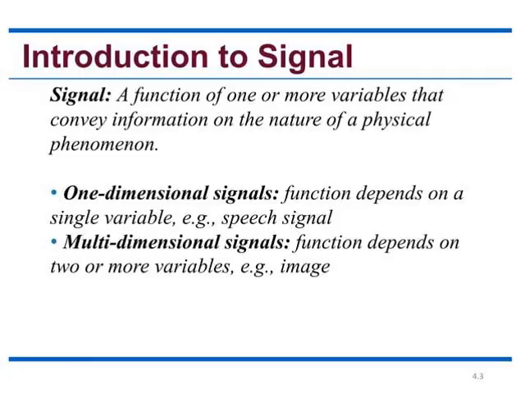When a signal is one dimensional, it is dependent on only one variable, that is time. For example, a speech signal. When it is multidimensional in nature, it depends on two or more variables. An example is an image. In an image, we have two or more variables, based on the pixels and the intensity changes, so the signal changes. That is what we call a multidimensional signal. Many more multidimensional signals are present in real time.